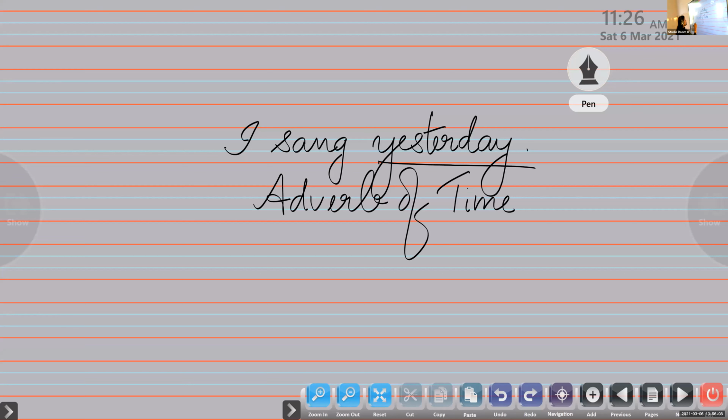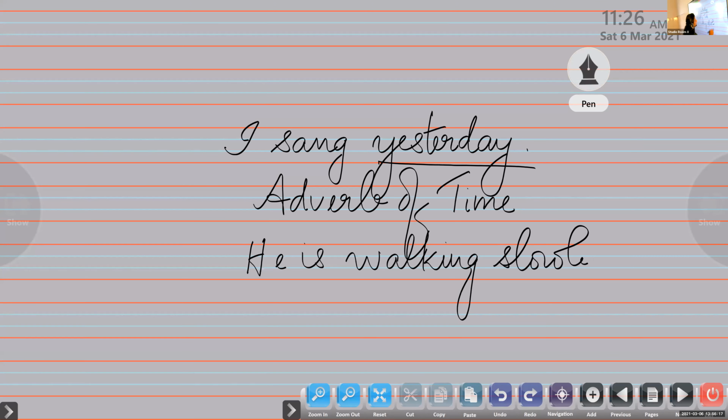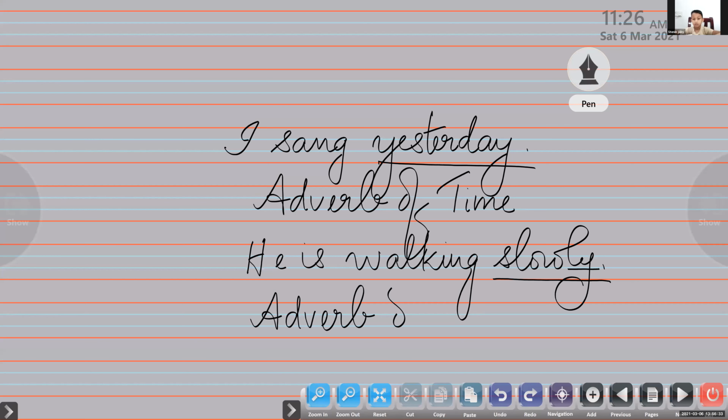Okay, he is walking slowly. Now ask a question. How is he walking? Slowly. So here it answers the question how, and not only that, it ends with ly. So it is very clear it is an adverb of manner. Is that clear? So this is how we are going to identify the adverb in the sentence, and you are going to tell me what kind it is.